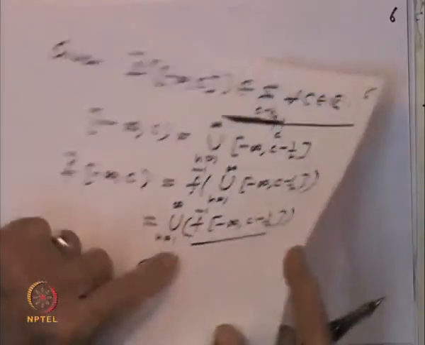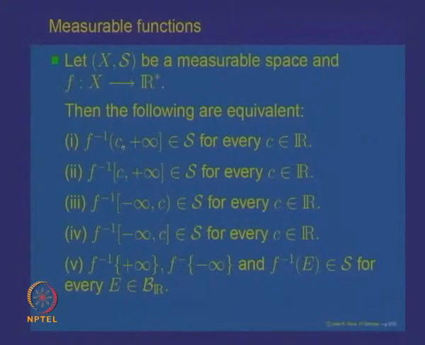What we have shown till now is that all the first 4 statements are equivalent to each other. The first statement was about intervals of the type C to infinity open, then the next one was C closed, and then next was minus infinity to C. So the inverse images of all these types of intervals are inside S, and all these statements are equivalent to each other.